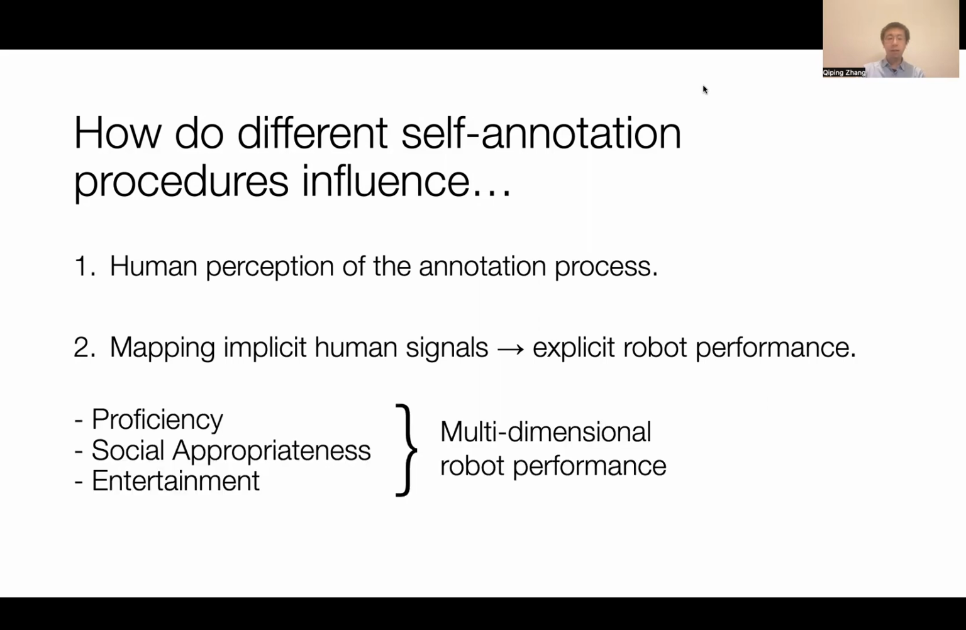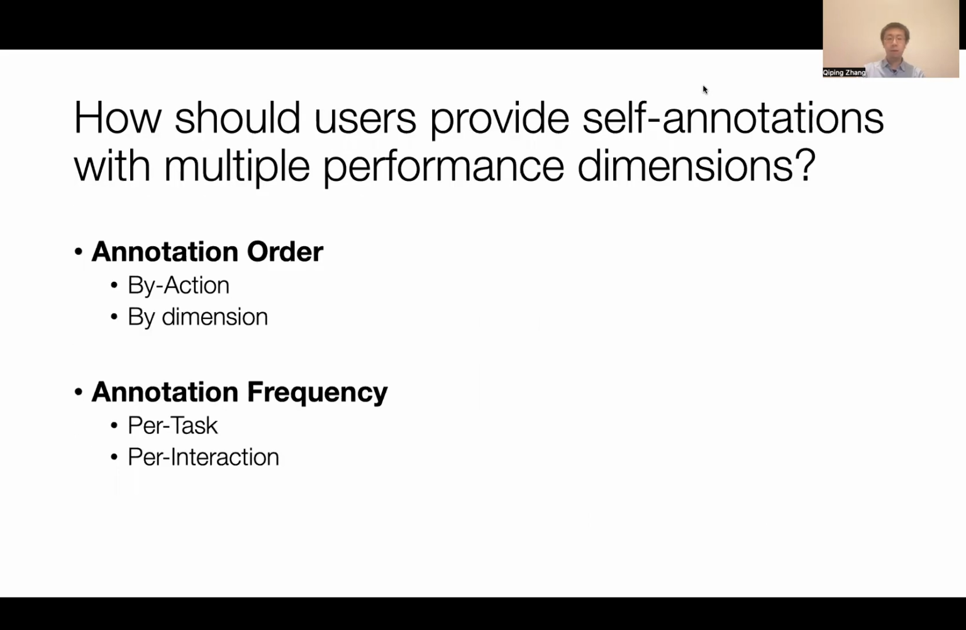Worth noting, we asked participants to annotate the videos of their interaction with the robot considering multiple performance dimensions. That is, for each of the high-level actions that the robot executed, users indicated how well the robot behaved in terms of its proficiency as a photographer, the social appropriateness of its behavior, and its entertainment value. We designed the user study considering 2 variables in relation to the annotation process.